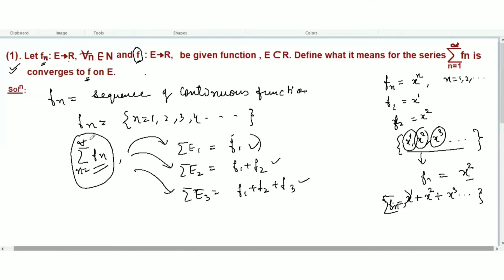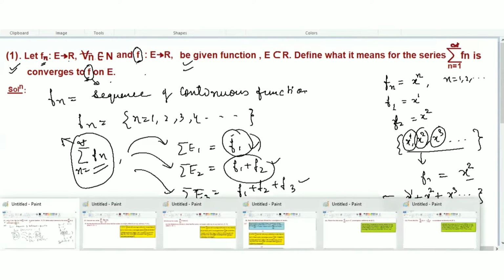The meaning of this is that if the series fn converges to f on E, then its partial sums converge, and if the partial sums converge, then the series will converge. So the meaning of this statement is this one.